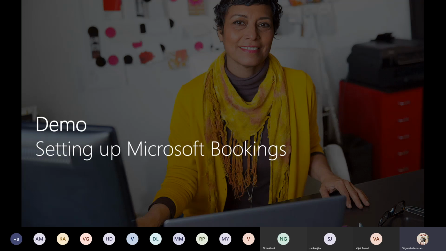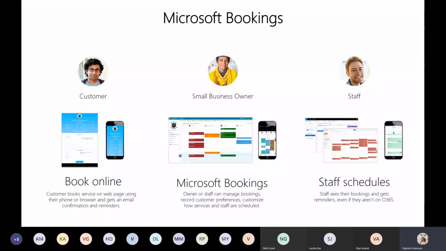We really want to show you a demo. We want to spend a good amount of time demoing this product. So for the demo, we are going to consider three personas: a customer, a small business owner, and a staff member. We'll look at how these three personas interact with this app, and how it can make them more productive. With that, over to you, Vijay.